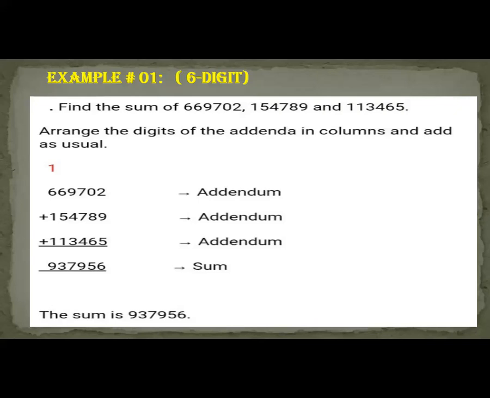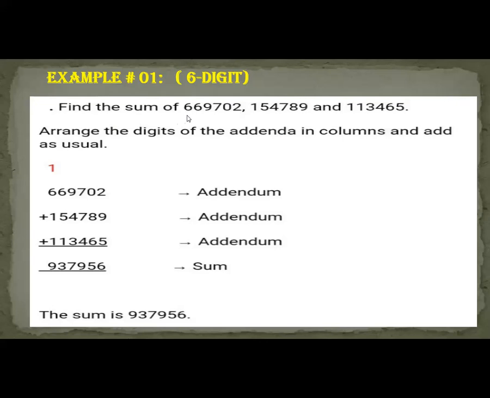Students, open your books, page number 10. Addition and subtraction, chapter number 2. Example number 1. This example is not from your book, this is just for your guidance. Example number 1, 6 digit.